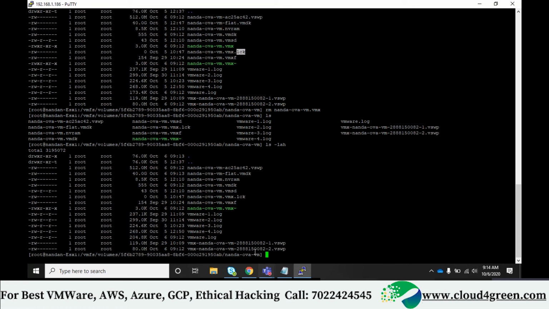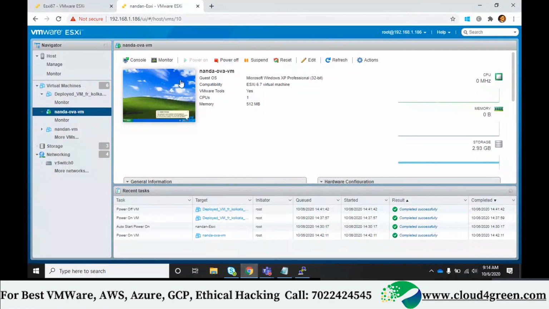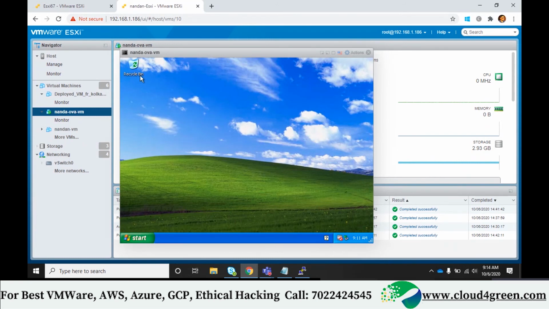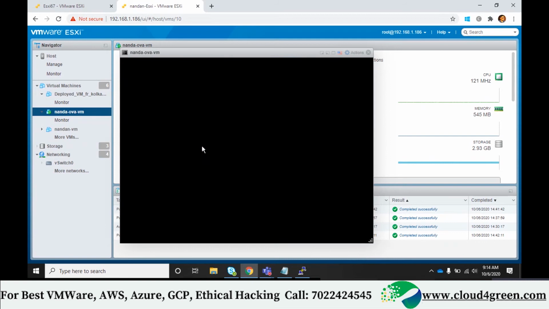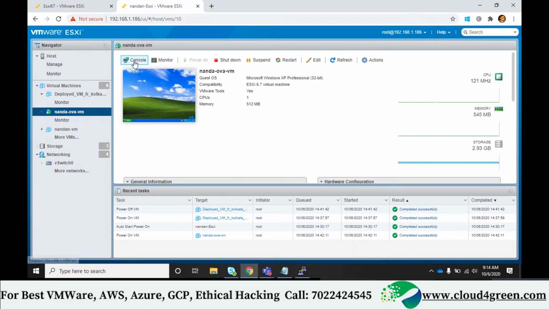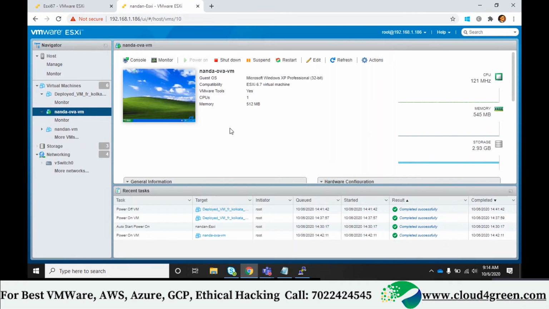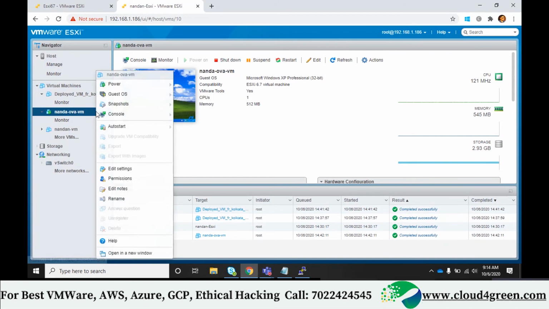is the machine on or off? It should not allow me to. Okay, machine is on. Can you see this? Even though I deleted one file, it's not allowing. Machine is still on and it is working fine. Can you see? So the machine is working fine. So the task of these files is to put one lock on ESXi so that no one deletes this machine. Okay. When a machine is on, you cannot delete.